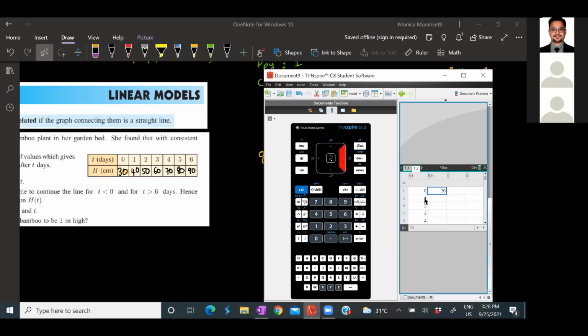Now let us enter the corresponding values. When it is 1, it was 40 centimeters. When it was 2, it was 50. When it is 3, it was 60. When it is 4, it was 70. When 5, it was 80. And when it is 6, it is 90.